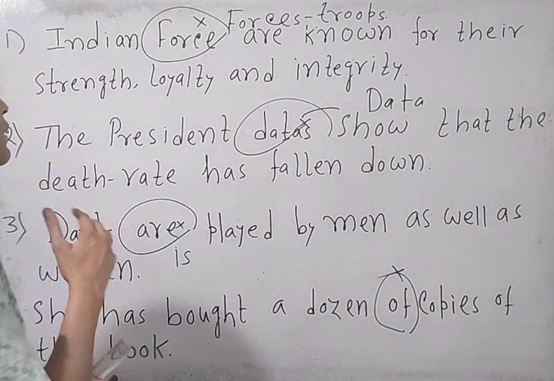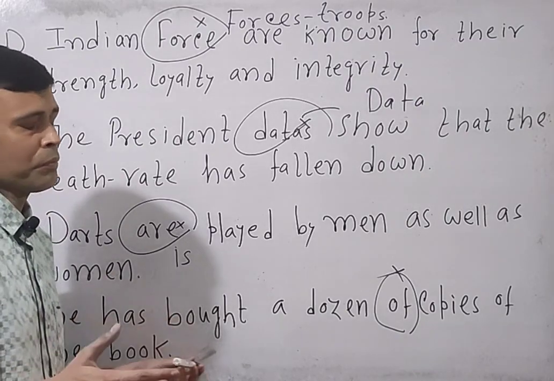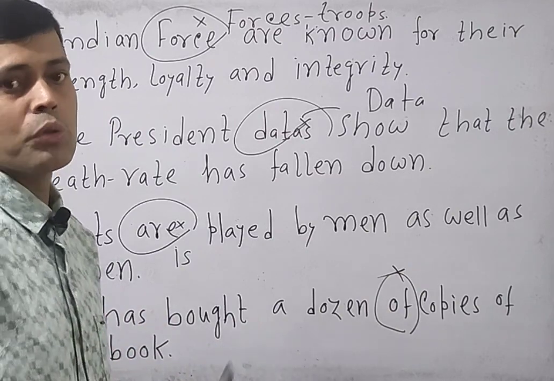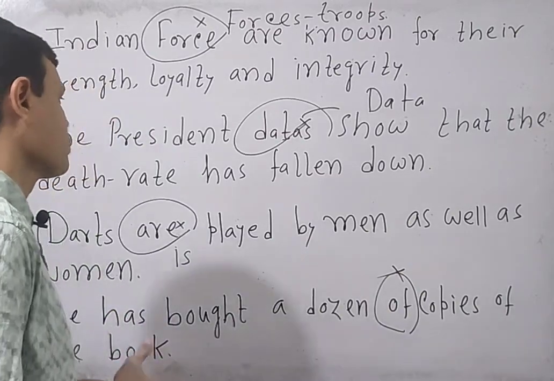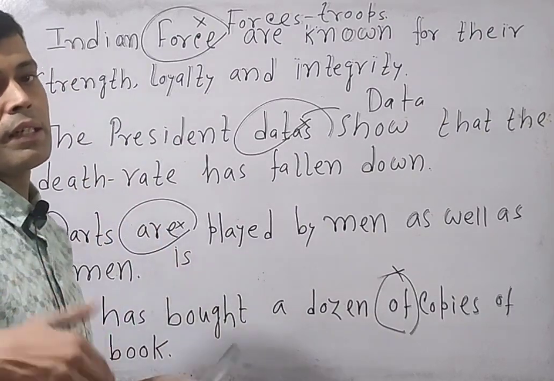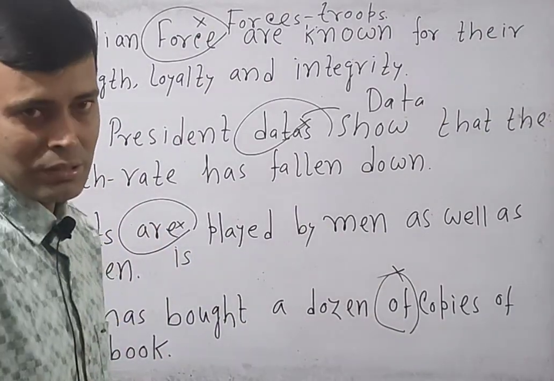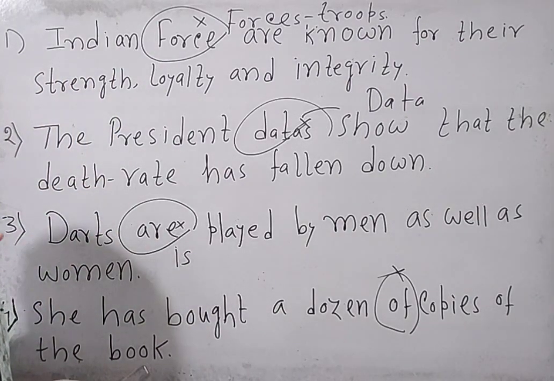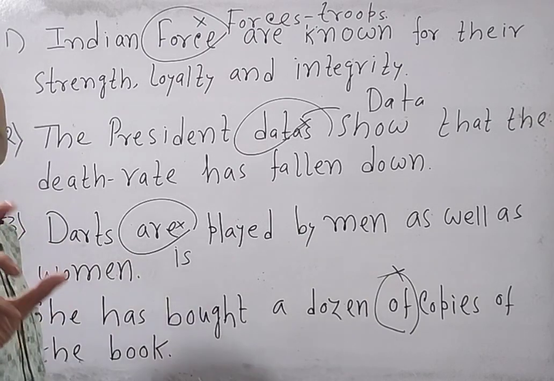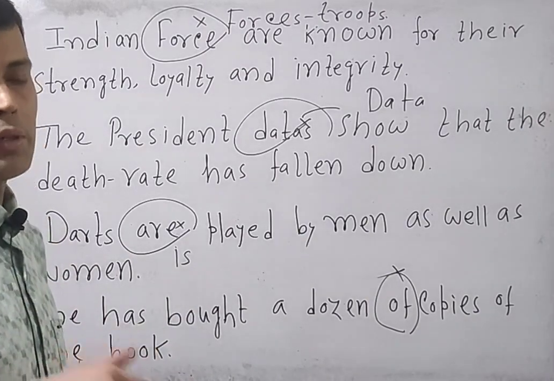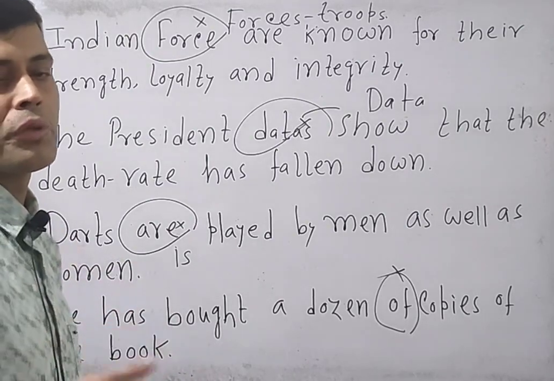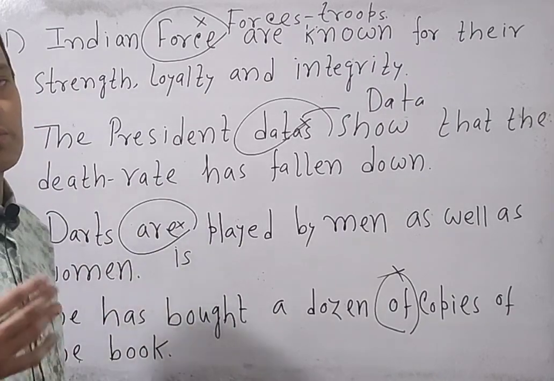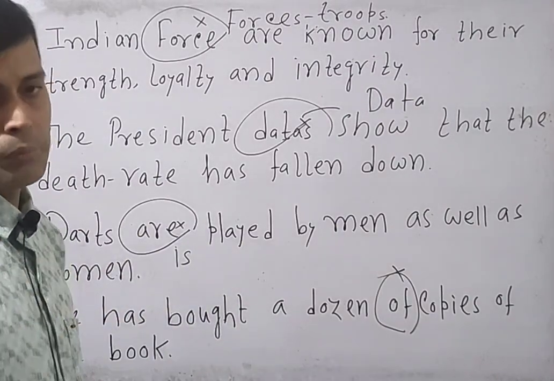Now look through the overall class. The first mistake lies in the application of the noun. Instead of force, meaning strength, it should be forces, meaning troops or armies. In question 2, data itself is singular, data itself is plural, so we cannot say datas. In question 3, darts is a singular game. It's a single game, singular in nominal form. It's a singular noun. Therefore, we cannot use are. Instead of are, we should write is. In question number 4, it should be a dozen copies of the book. We cannot say a dozen of copies of the book.